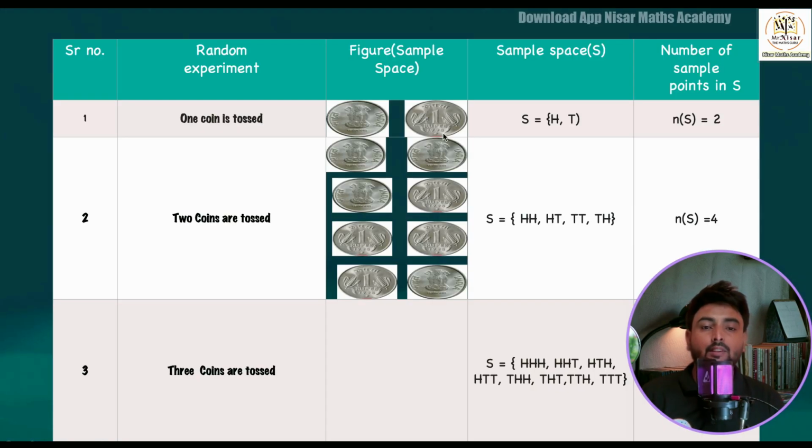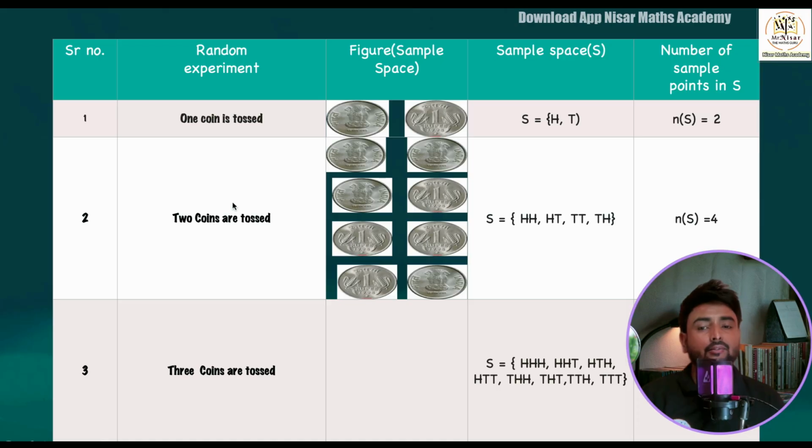So let's go ahead. Now see children, here I have written on the board a few examples. When one coin is tossed, what is the sample space there? Yes, you can see that when one coin is tossed, either head or tail can come. So the sample space is S, and here you have written all the possible outcomes. So when one coin is tossed, the possible outcomes are head and tail. So what is the total number of these points? It is 1, 2. So here we have n of S as 2.